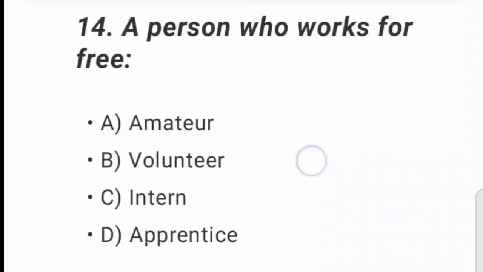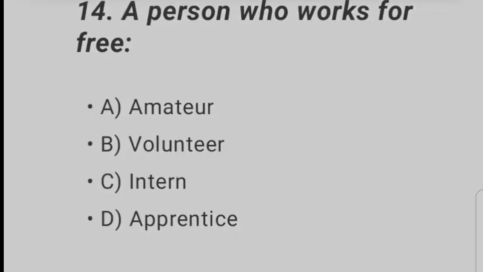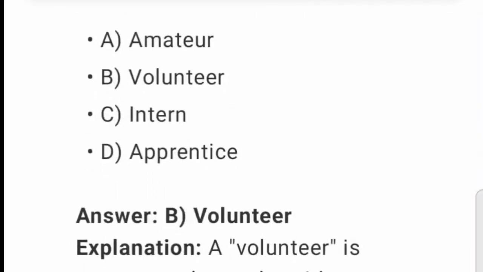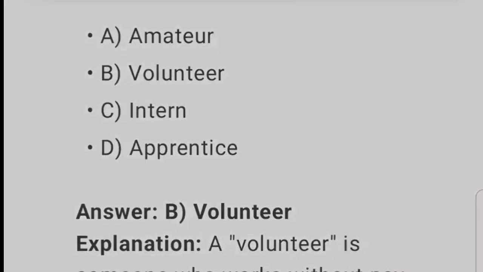A person who works for free. A. Amateur. B. Volunteer. C. Intern. D. Apprentice.